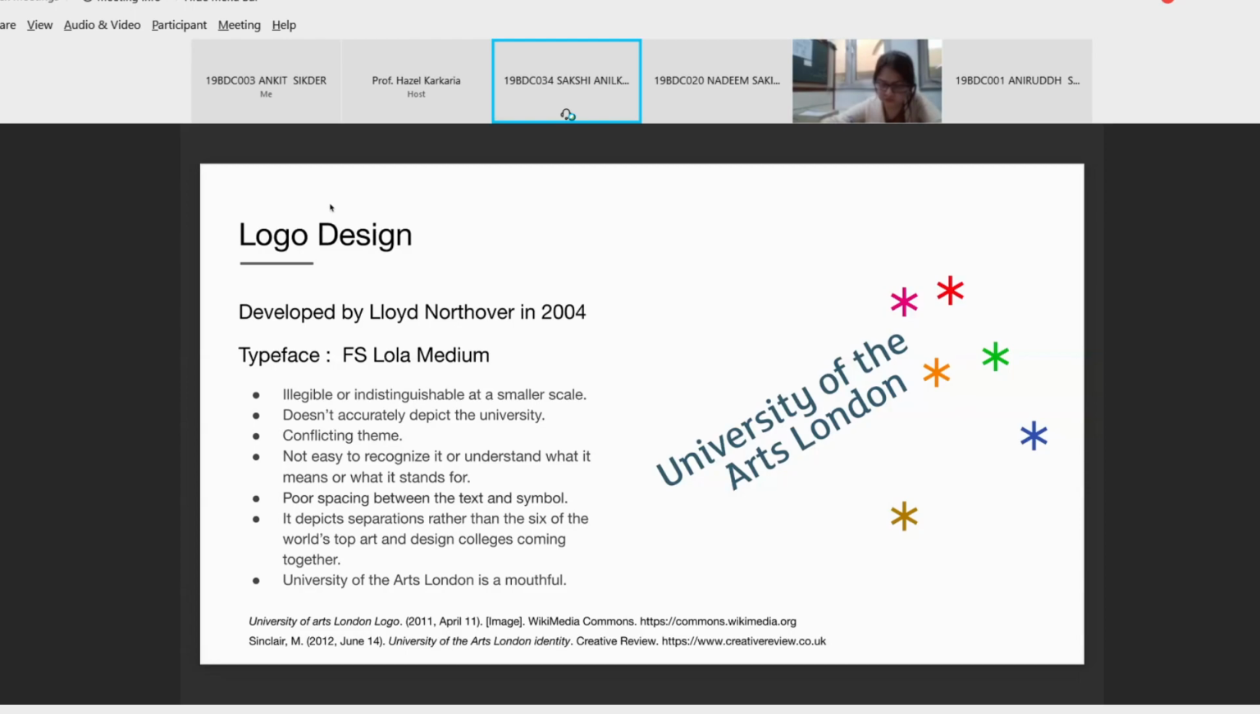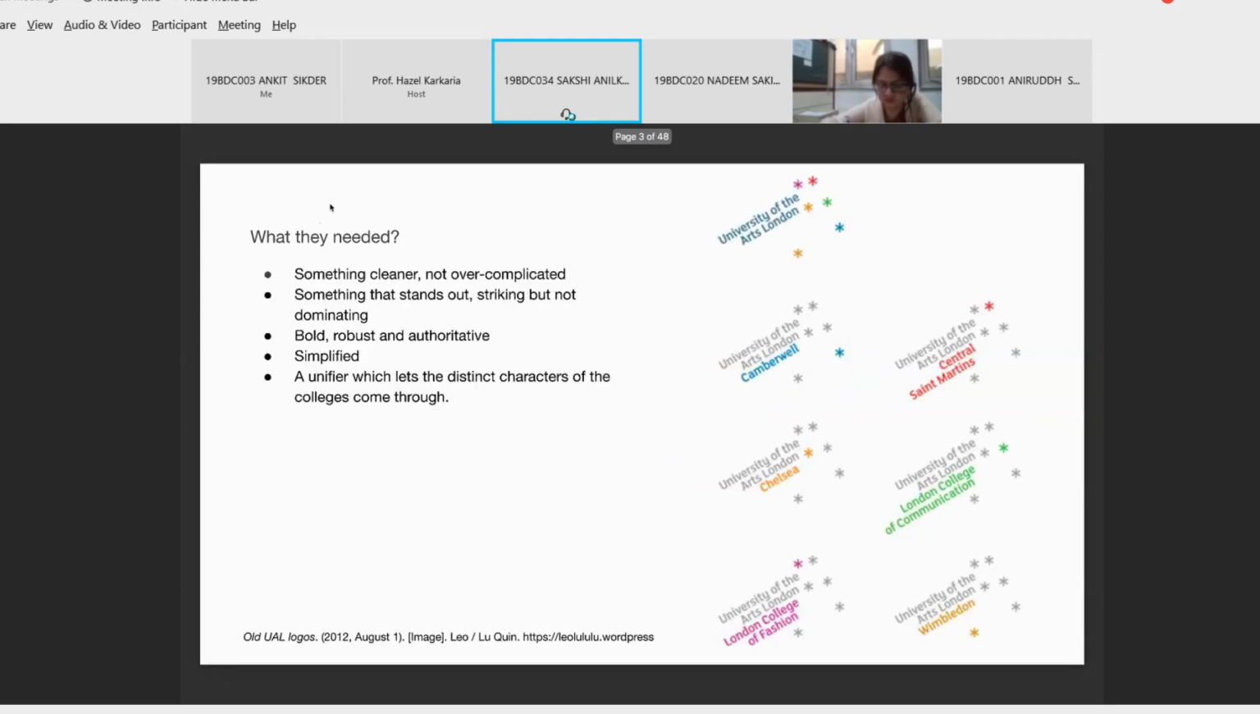The next thing was that in one of the articles that I'd read, the chairman of the UAL said that why they needed a new visual identity was because they felt the logo they were using currently depicted more of a separation than the 6 colleges coming together. And the last thing is that the University of Arts London is quite a mouthful to be used in a logo, and it doesn't help in making the logo memorizable.